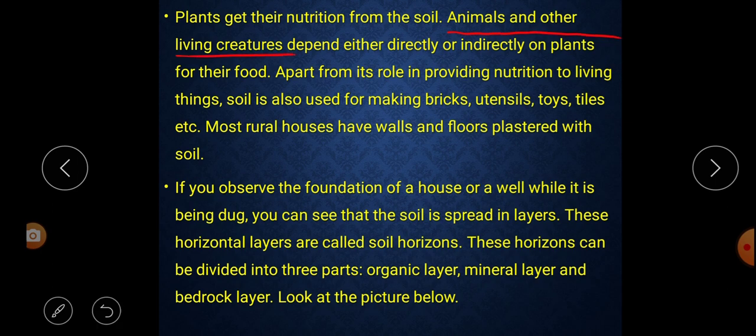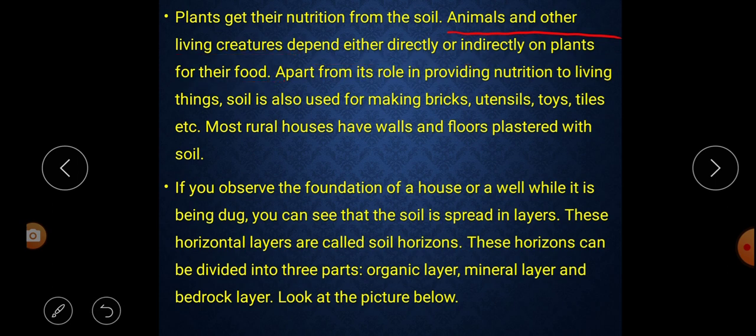Listen carefully. Plants get their nutrition from the soil, but animals and other living creatures, either directly or indirectly, get food from where?